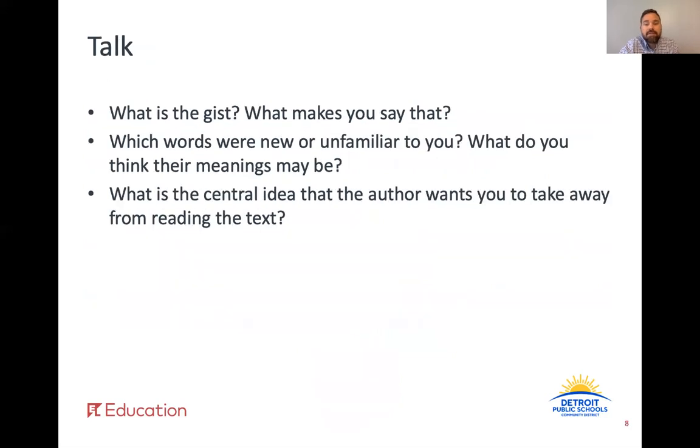Now it's time to have a discussion with your family member, caregiver, or friend. Remember, the central message is a big idea that the author wants you to understand and take away from reading a text. The gist is what the text is mostly about. Sometimes central message and gist are the same. Let's go ahead and consider these questions.